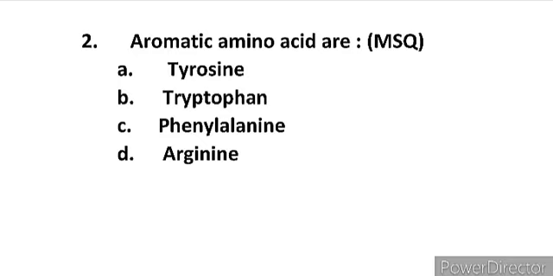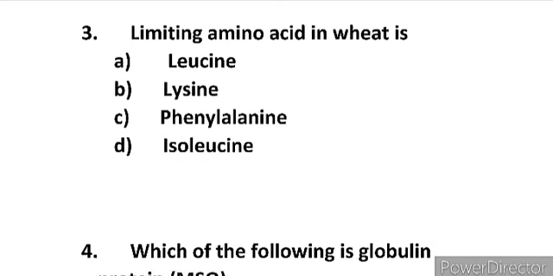So these 3 compounds, A tyrosine, B tryptophan, C phenylalanine, contain an aromatic ring. So these are the aromatic amino acids, while arginine does not contain any aromatic ring, so this is not an aromatic amino acid. So options A, B, C are correct.